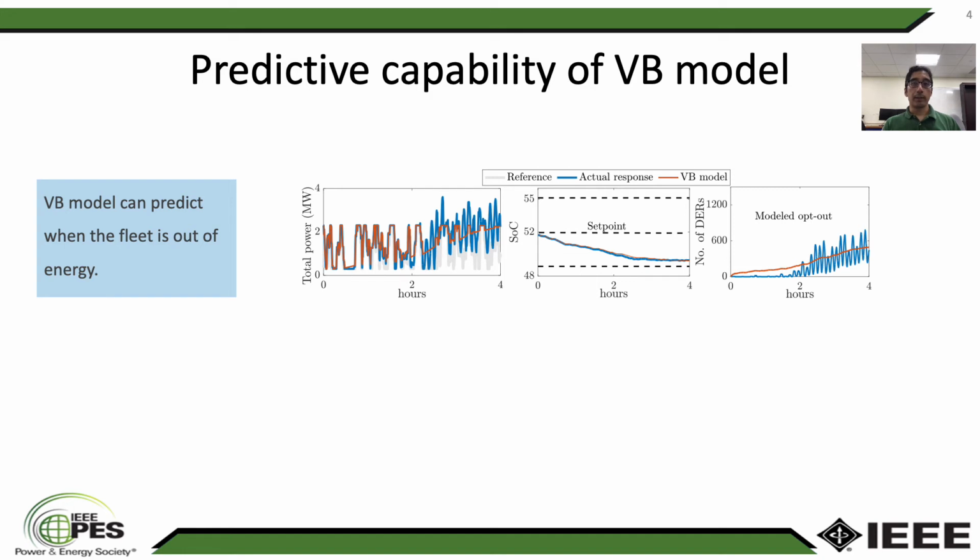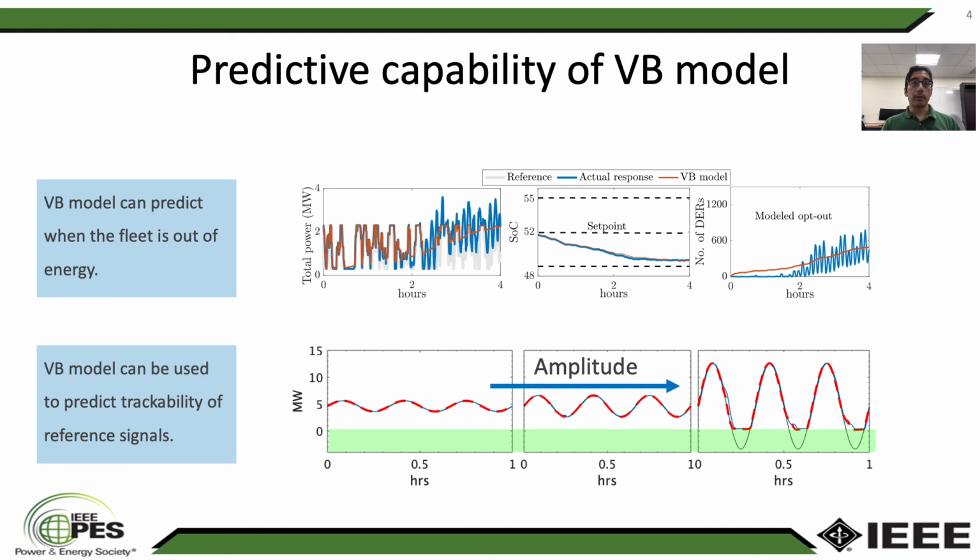For example, in this case, the fleet is tracking a reference signal that is well below the nominal power consumption that is required for a nominal operation of the fleet. This causes the fleet to discharge on average, and as you can see here, the VB model can capture this behavior. Similarly, we can also use the VB model to test trackability of different reference signals.